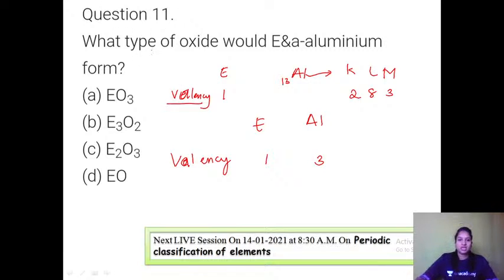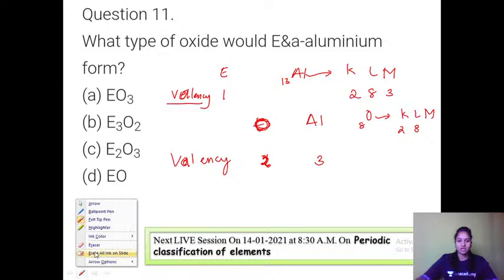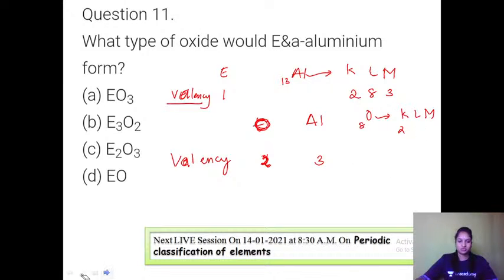Now they are saying oxide. If I take this as oxygen, it has a 2 minus charge, so its valency is 2. Oxygen's electronic configuration is 2, 6, not 2, 8.